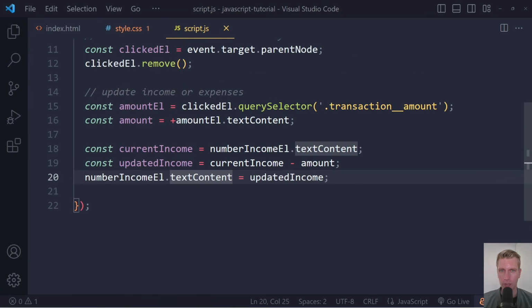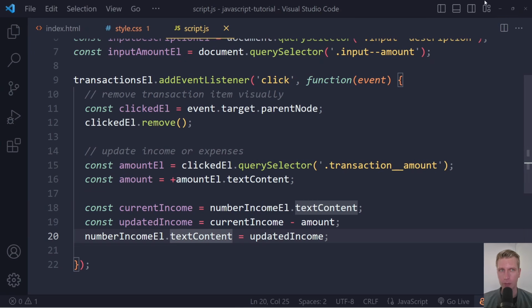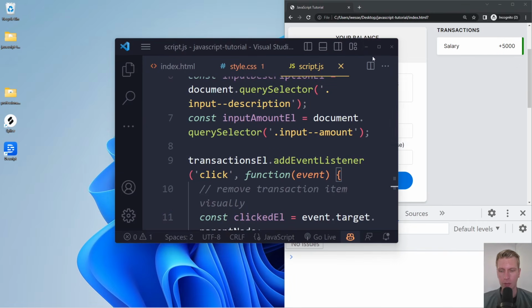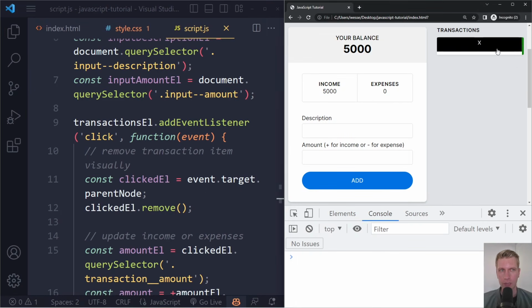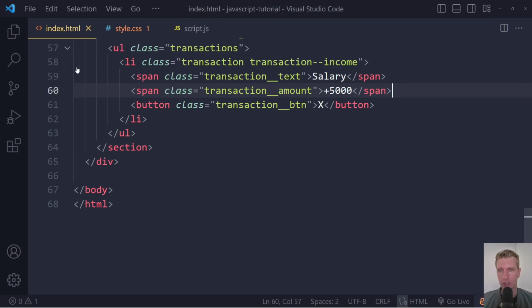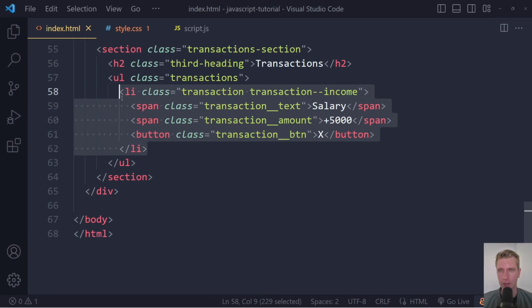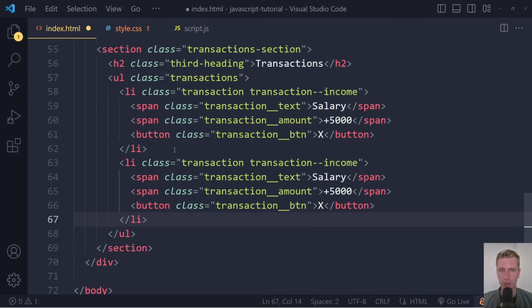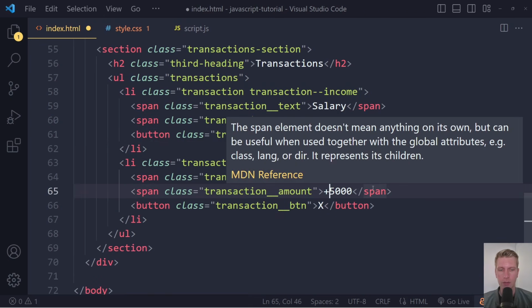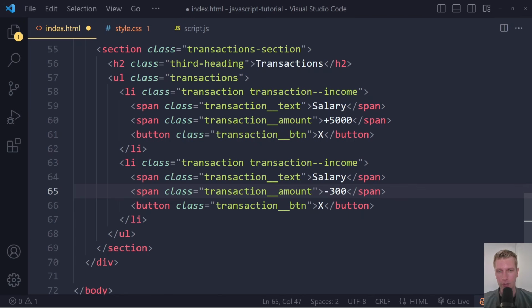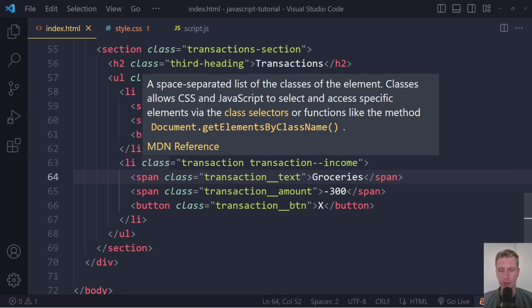Okay. Now, this is only when it's a positive number though, right? So here salary it's 5,000. It's a positive number, right? What if there's a transaction with a negative number, for example, for groceries, right? So let me actually add that. We can just add that here, just another LI. And now it's just negative 300, let's say. And this should be groceries, for example, right? I just added another LI here.